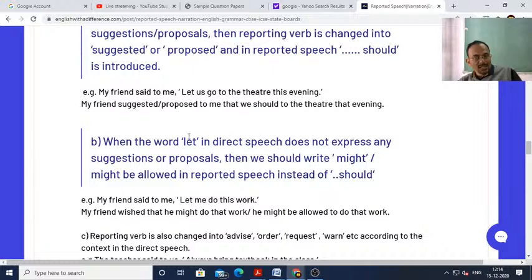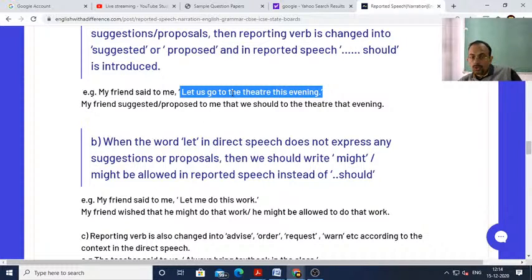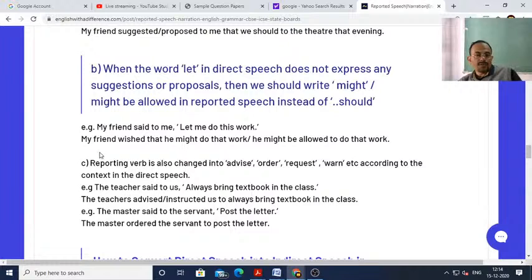In the next rule, if the sentence with let does not suggest or propose, then in place of let we should use might or might be allowed. For example, my friend said to me, "Let me do this work." So, let me do this work does not indicate any suggestion or proposal.